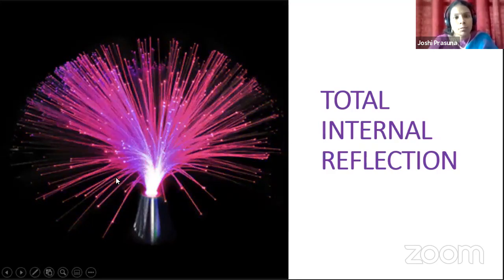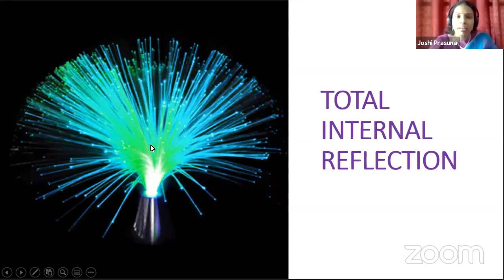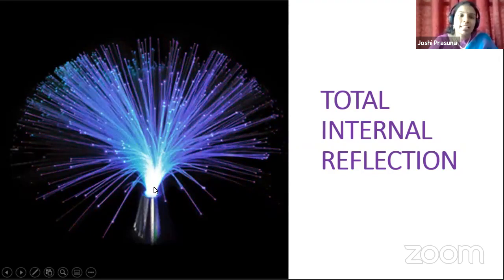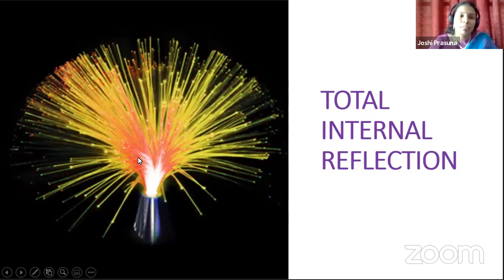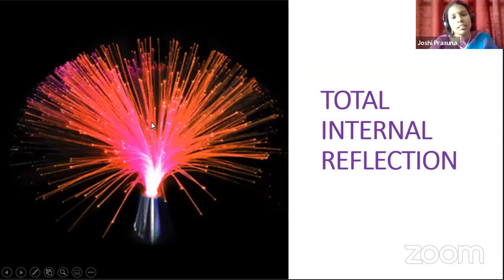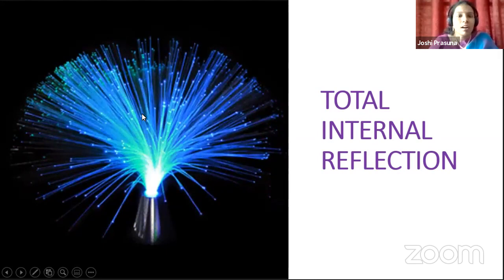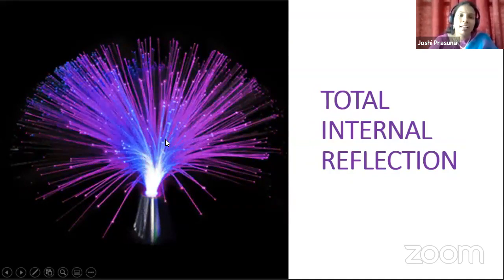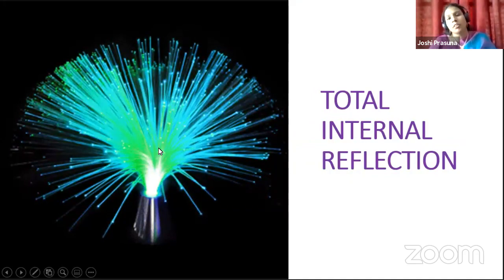Okay, children. So look at this diagram. Is it colorful? Do you feel happy looking at it? Some of you might be having it at home, isn't it? So this kind of light looks very colorful. So where do you get it? Usually when we go to exhibitions or village fairs or somewhere near the roads, some people will be selling these kinds of lights, isn't it? Have you bought them? Maybe some of you have.